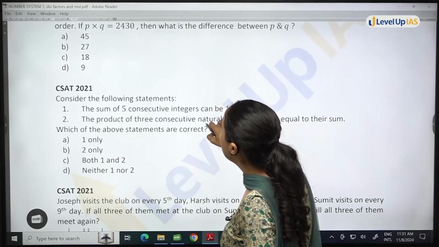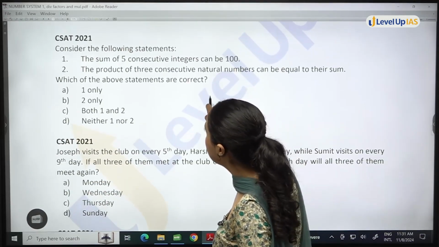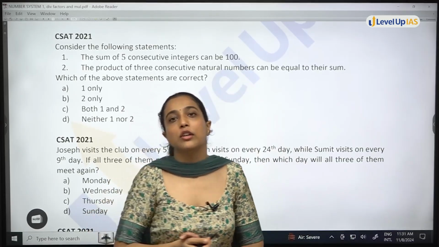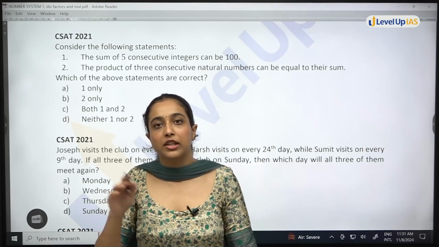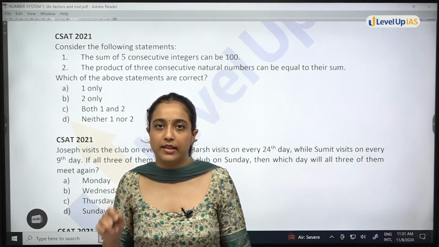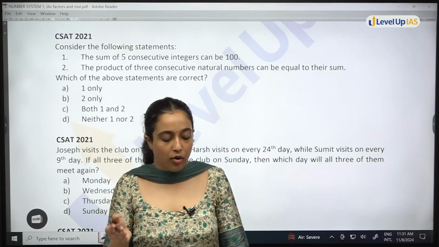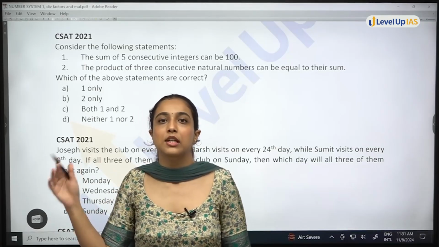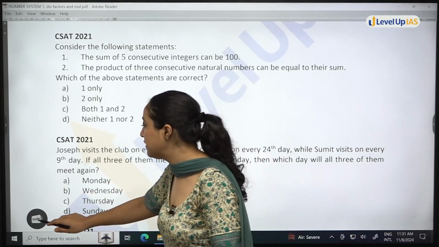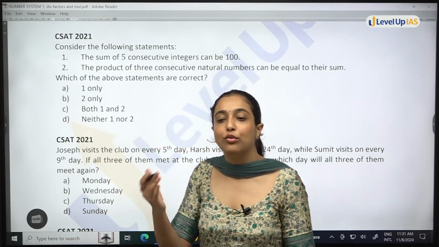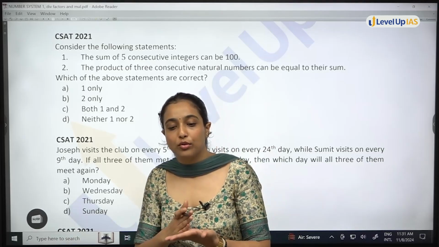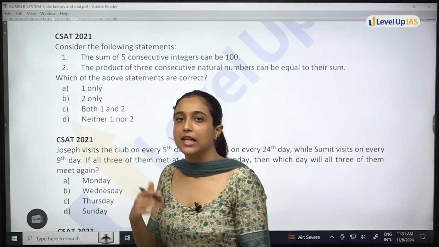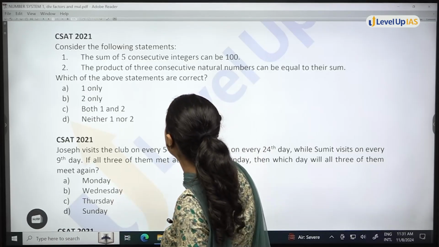Now, moving on to 2021. Let's see. And we will also see whether there is any repetition in the questions or not. Till now, we have seen that within the year itself, there is a repetition of concepts also. And then we have also seen how in 23, some question is asked. In 24, the same question is asked, just the statement is being changed. The concept is the same. So basically, concept is you should know how to factorize the numbers. You should know how to write a number as product of two factors. Basic concept is the same, but the statement of the question has been changed, right?